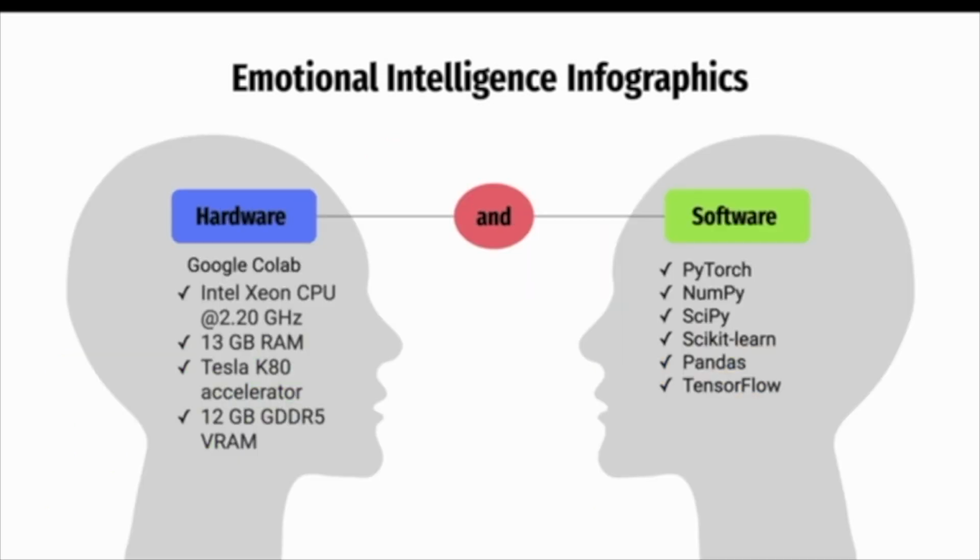We used the hardware of Google Colab, which has an Intel Xeon CPU with 13 gigabytes of RAM and a Tesla K80 accelerator and 12 gigabytes of GDDR5 VRAM. And as software, we used PyTorch, NumPy, SciPy, Scikit-learn, Pandas, and TensorFlow.